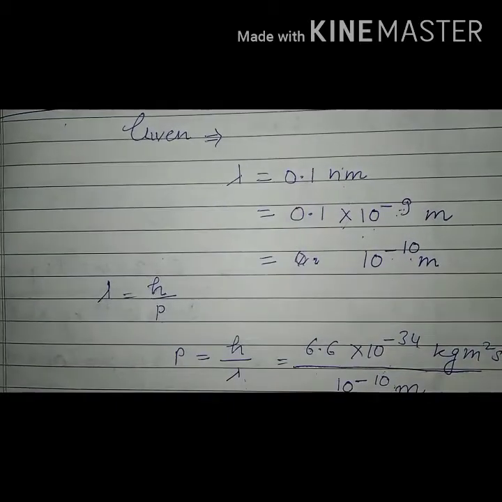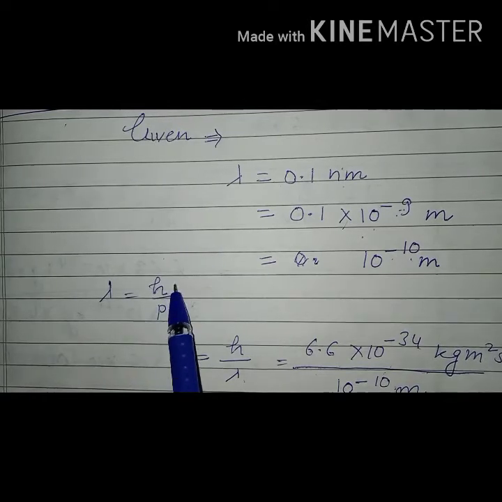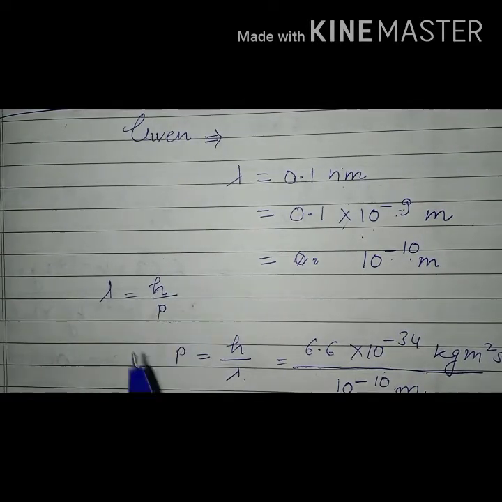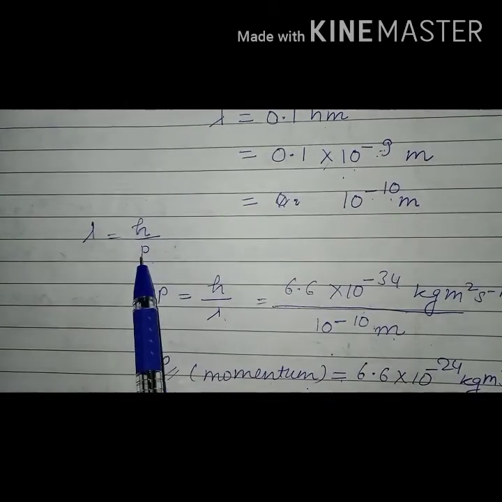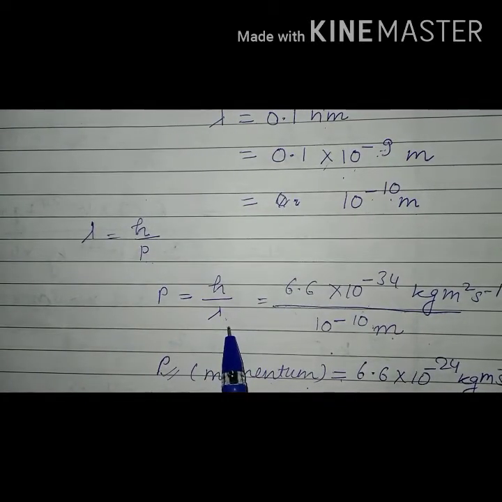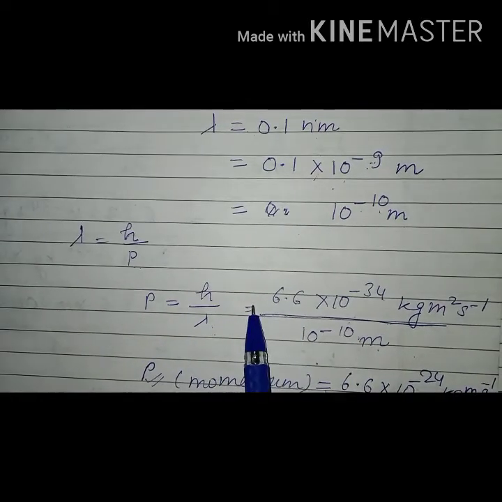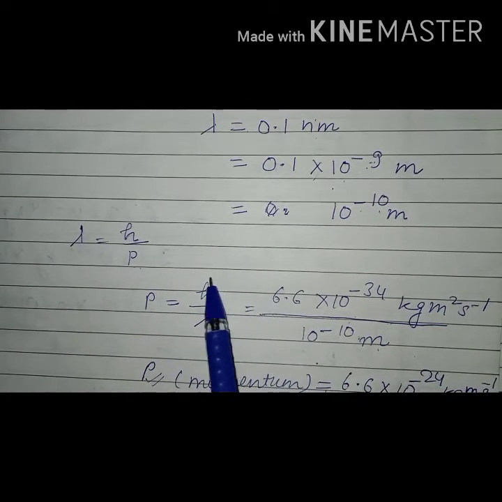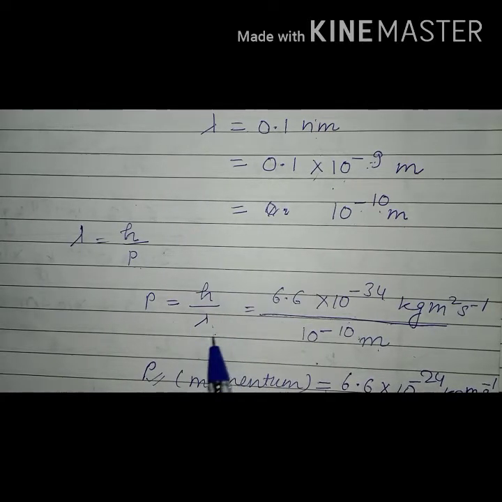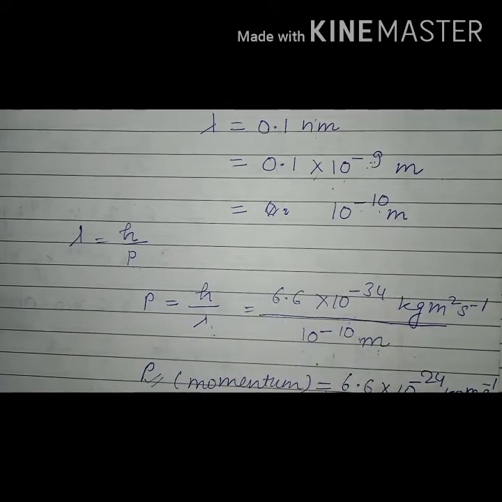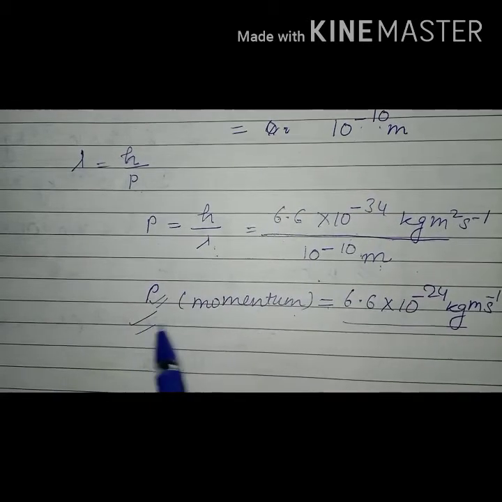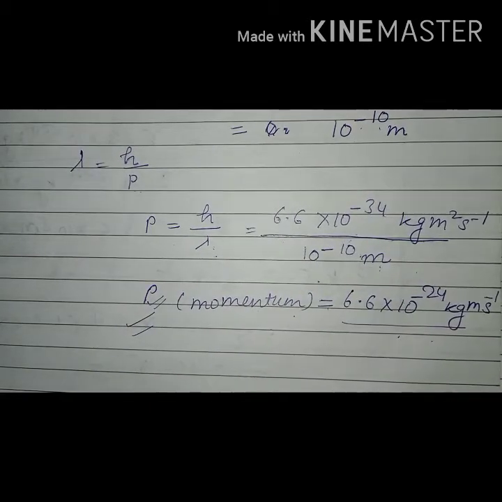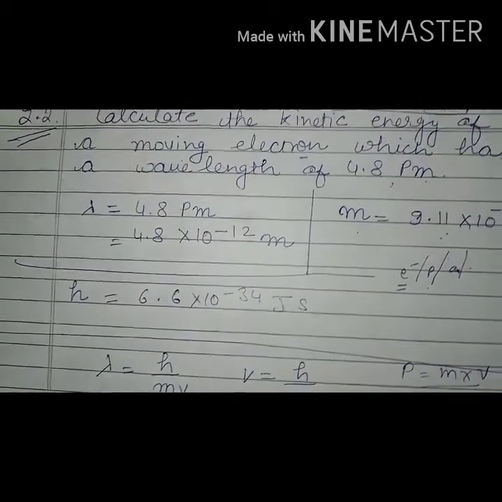Okay, so we know the formula lambda is equal to h upon p. Here h is the Planck constant, so p will be h upon lambda, and we can write the value of h which is given and the value of lambda which is also given, but we convert it into meters. Okay, and we will get the momentum of the electron. So this is the first question related to your examination.